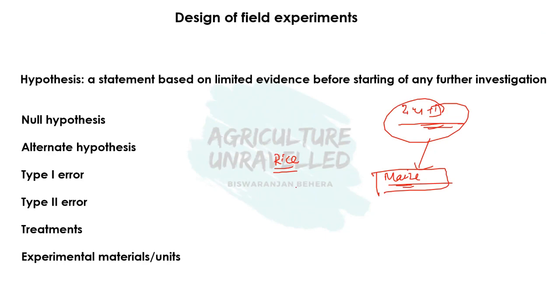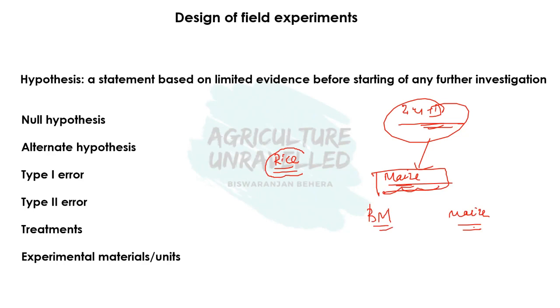Similarly, rice is a member of the Gramineae family, and maize belongs to the same family. So with this basic knowledge, we can build a hypothesis that the brown manuring practice can also be done in maize for weed management.